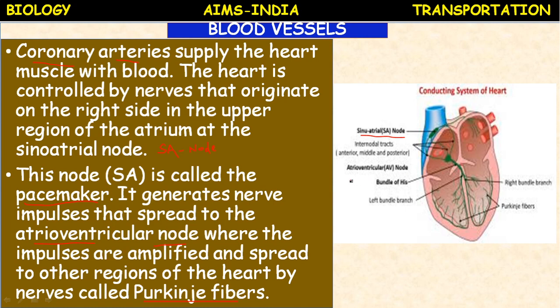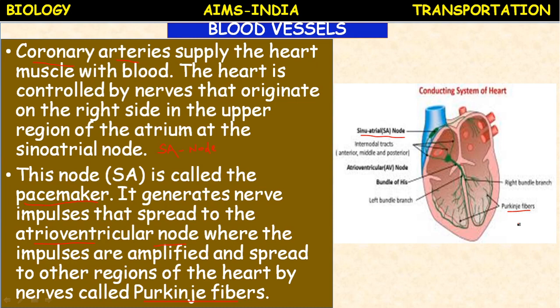And it goes to the atrioventricular, AV node. This is the AV node, and here the bundle of His and Purkinje fibers are present. They are nerve fibers associated with the heart, with the right bundle branch and the left bundle branch. They carry the impulse.